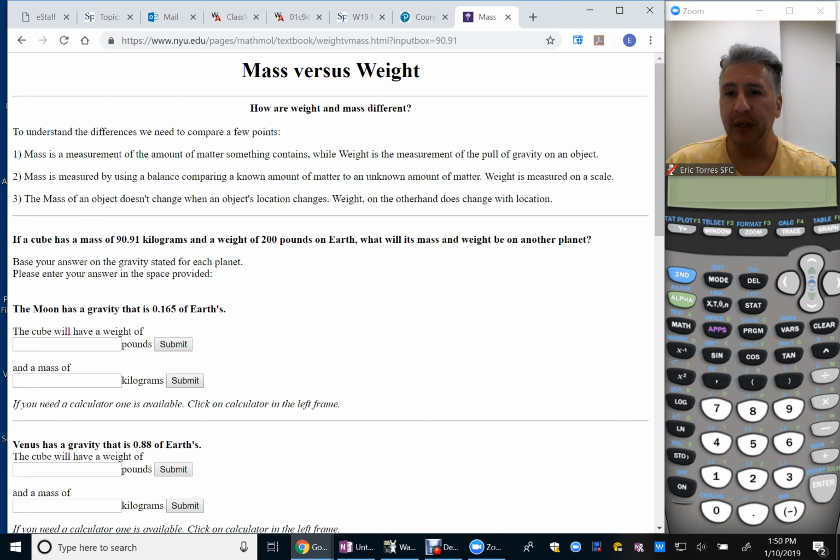2. Mass is measured by using a balance, comparing a known amount of matter to an unknown amount of matter. Weight is measured on a scale, usually by action of a spring. The mass of an object does not change when an object's location changes. Weight, on the other hand, does change with location, and this is important.